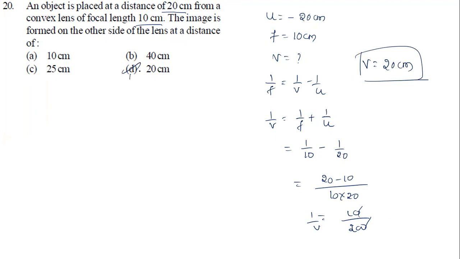So the option is what now? D is the right option. Okay. Yes. So it is the thin lens formula. You should remember it. Using this, we are going to solve this question.